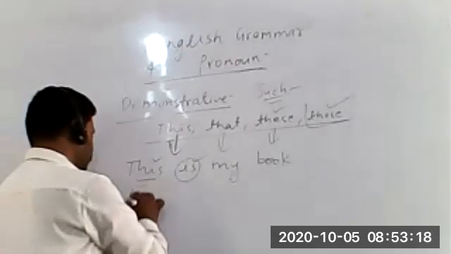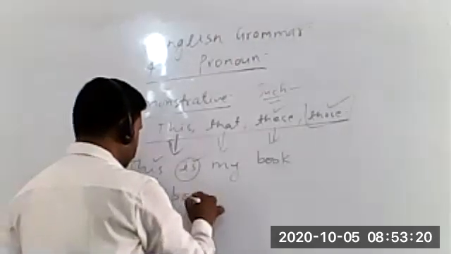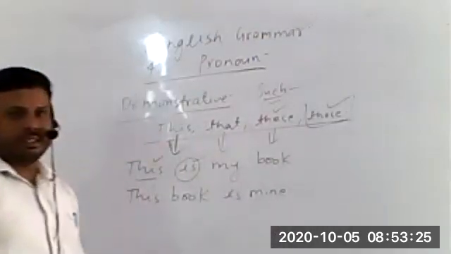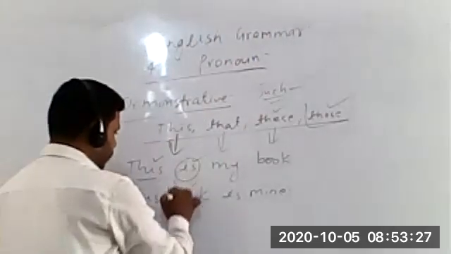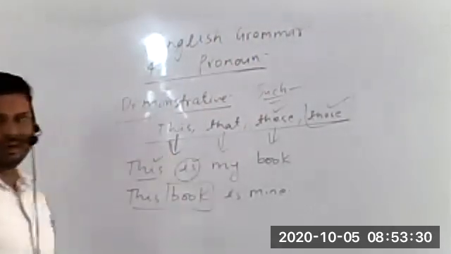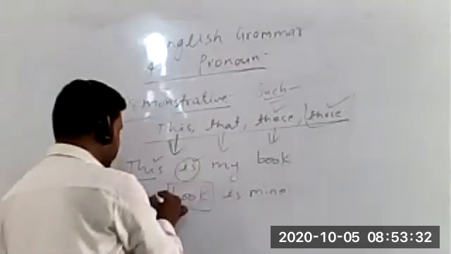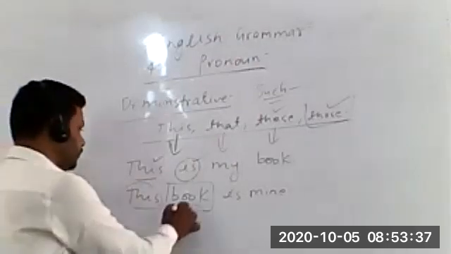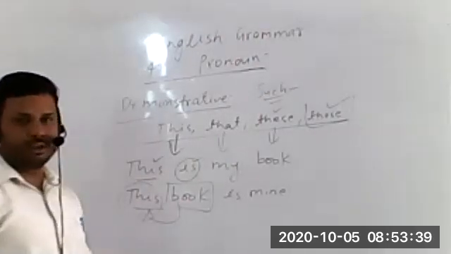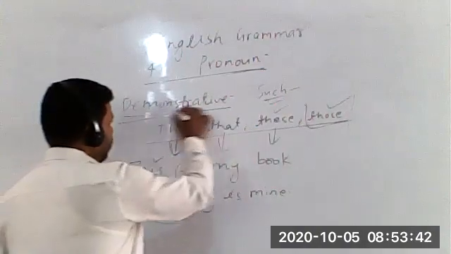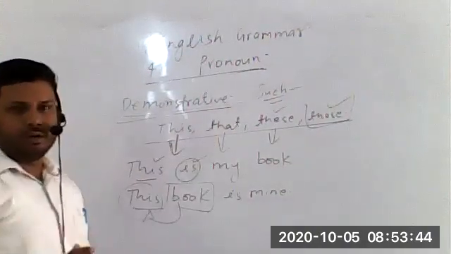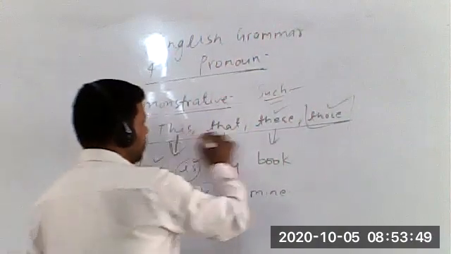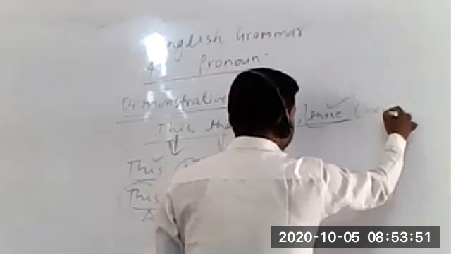But if I write this sentence like this, this book is mine. Now in this sentence, students, you can clearly see after this we haven't used a verb, we have used a noun. So here it is not a demonstrative pronoun. यहाँ पे demonstrative pronoun नहीं है. Now it becomes a demonstrative adjective. अब ये क्या बन गया? Demonstrative adjective. So to be a demonstrative pronoun, these words should always be followed by a verb. अगर ये demonstrative pronoun की तरह use होंगी तो उनके हमेशा बाद क्या आना चाहिए? Verb आना चाहिए. It is a very important point, students.